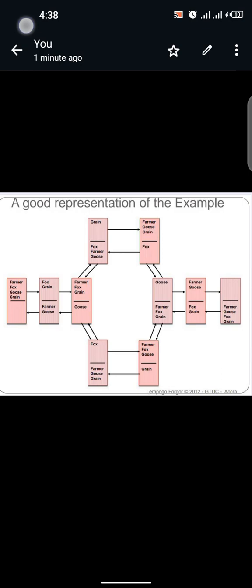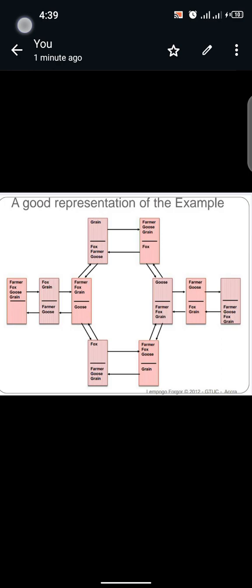So at the bank of the river, we have the farmer, the fox, the goose, and the grain. Then the farmer sends the fox and the grain to the destination point of the river using his canoe, and leaves the goose at the bank of the river. So at the destination point of the river, we have the farmer, the fox, and the grain. And at the bank of the river, we have the goose.